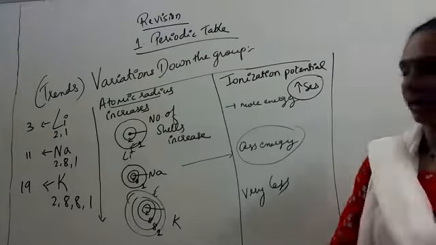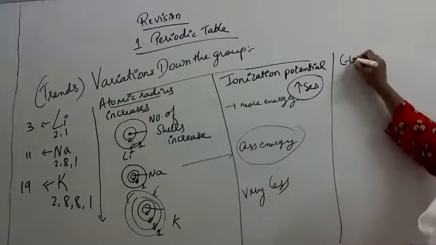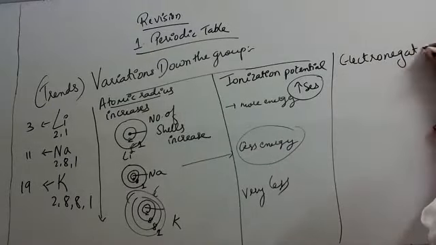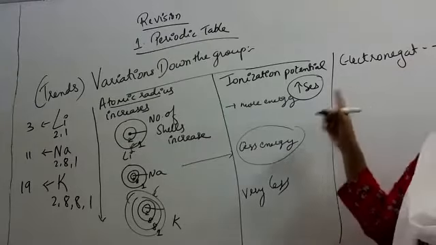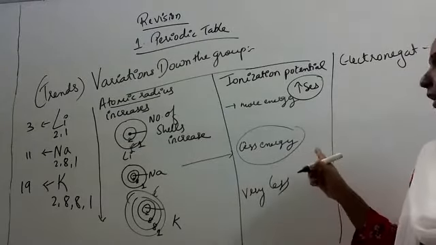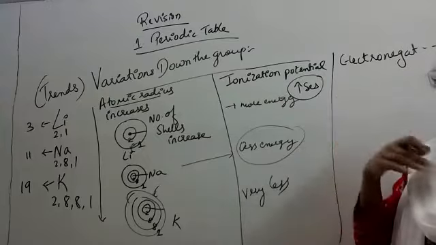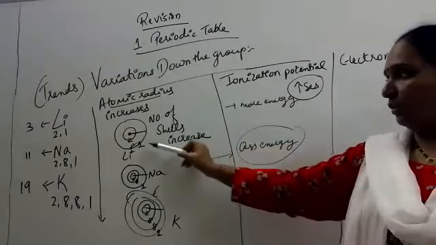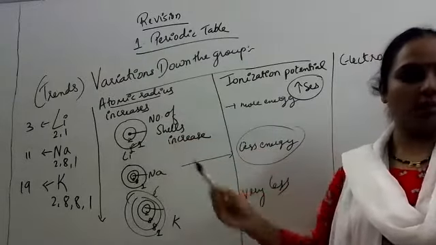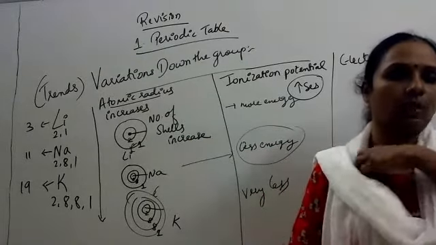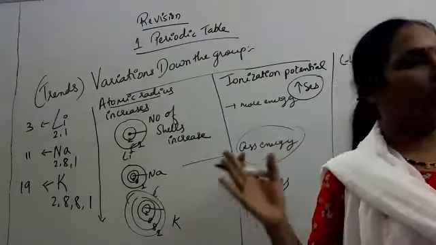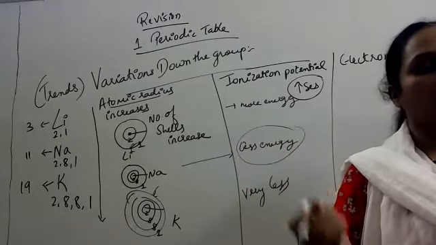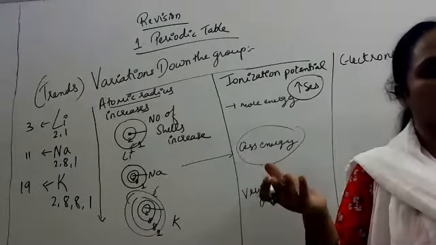Same is the case with ionization potential. Next is electronegativity. Electronegativity will also decrease. Why will it also decrease? Electronegativity means tendency to donate electrons. Again, the distance of the electron from the nucleus goes on increasing. As the distance goes on increasing, force of attraction goes on decreasing. Therefore, it can easily donate its electron.